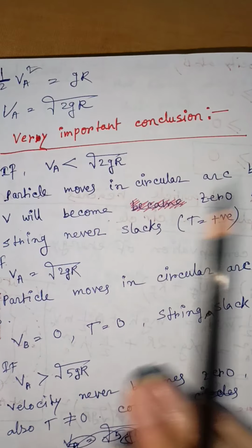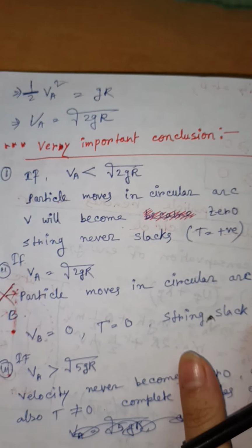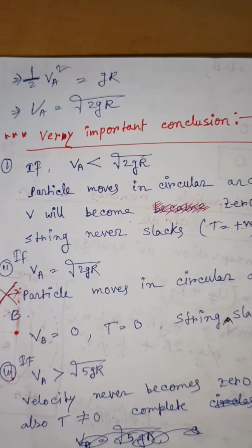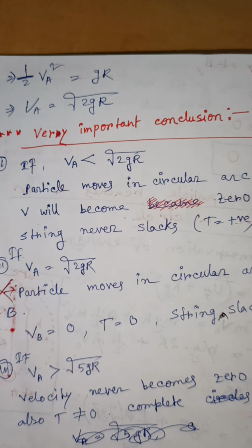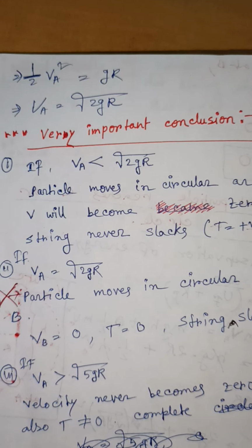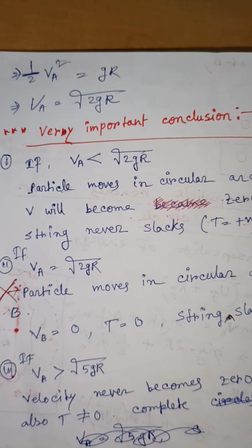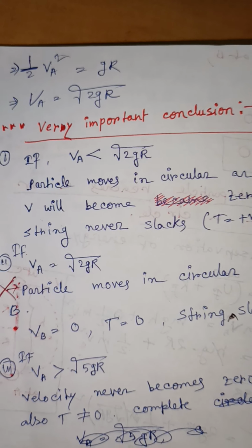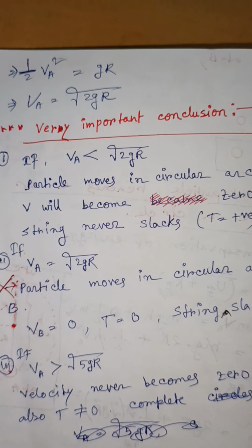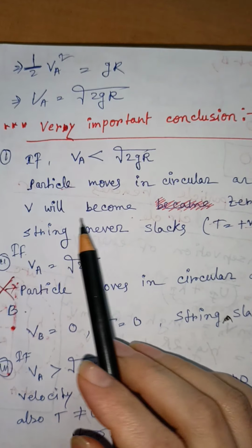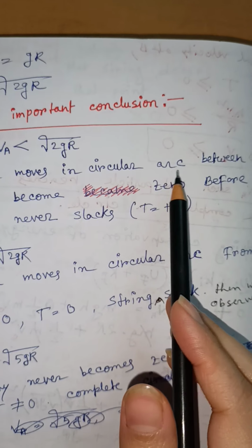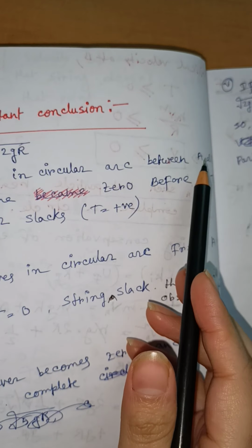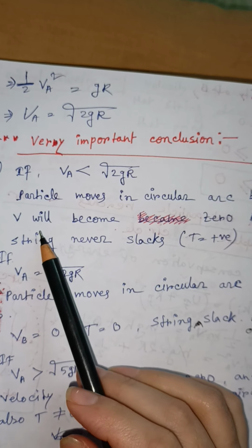What is the meaning of this? If VA is less than root over 2gR, the particle cannot reach up to point B. Before point B the velocity of the particle will be 0, so the particle moves in a circular arc between A and B.